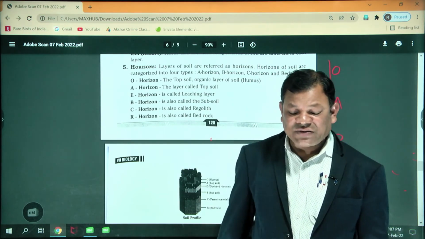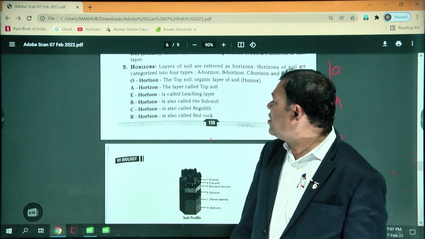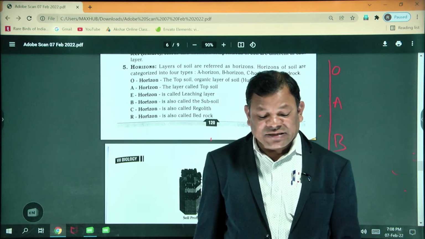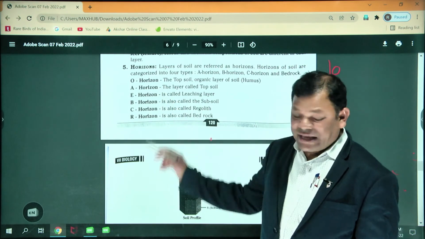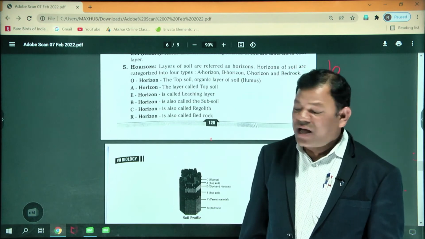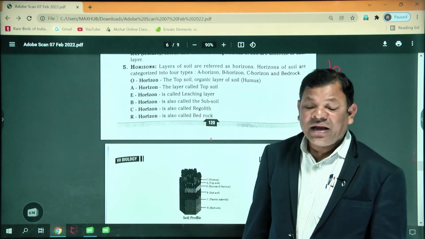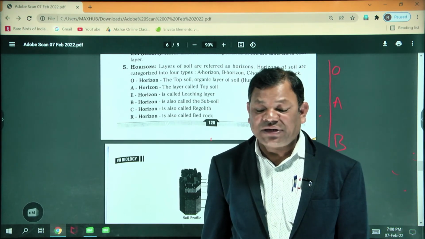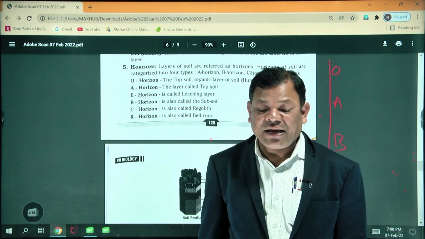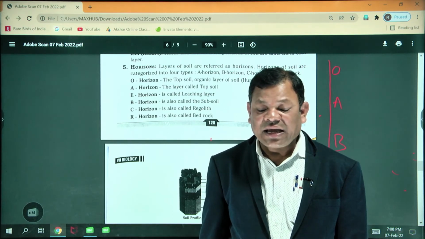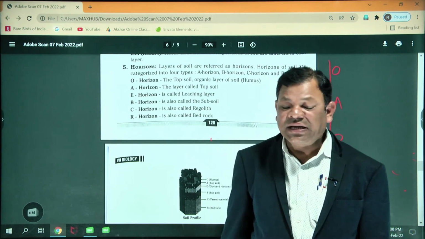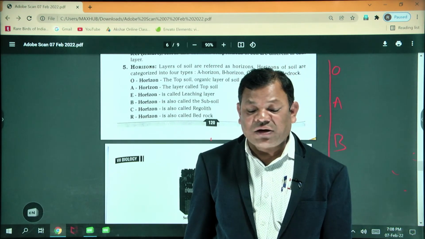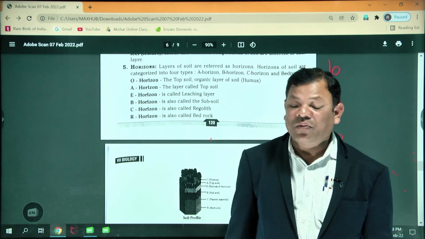And the next one is the B horizon. The B horizon is also known as the subsoil. This is present below the E horizon, above the C horizon. It contains mostly clay and mineral deposits like iron, aluminium oxide, calcium carbonate. These are received from the layer above when the mineralized water drips from the soil above.